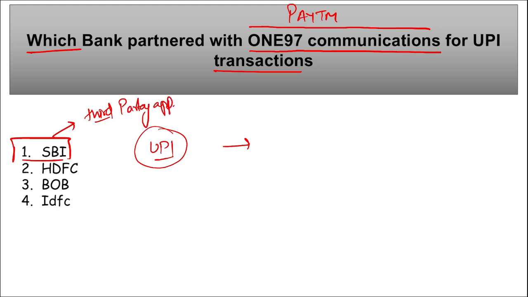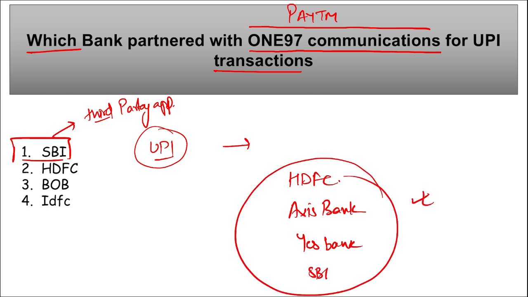Apart from this, the 3 other third party app provider licenses are with whom? HDFC Bank, Axis Bank and Yes Bank. And now it is SBI Bank. These are the 4 banks that have partnered with Paytm or 197 Communications for UPI transactions.